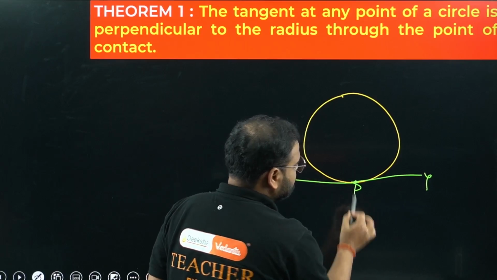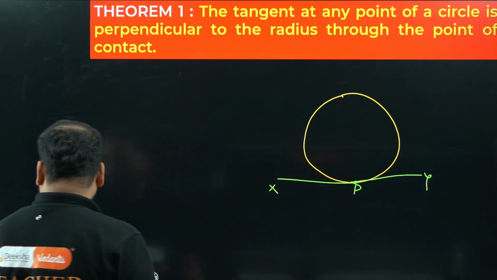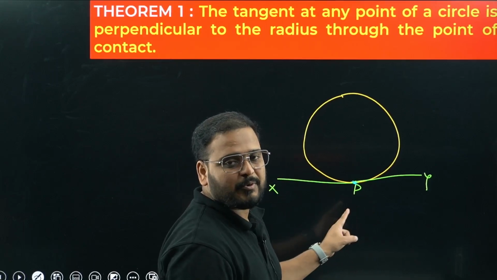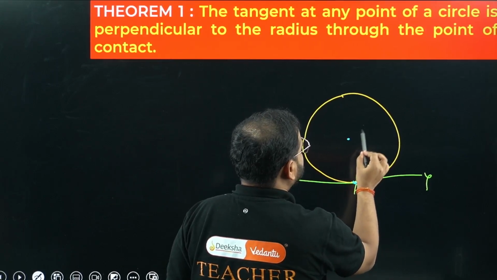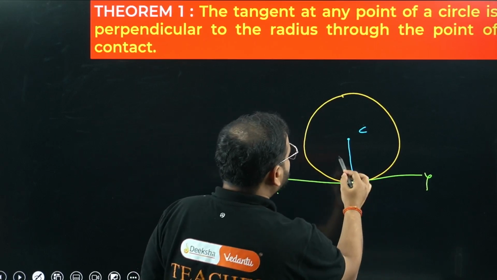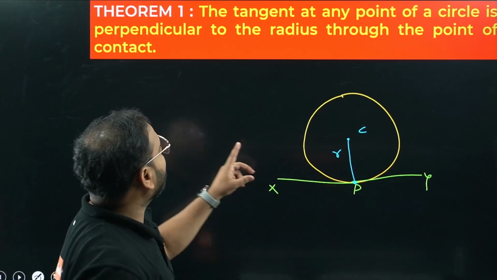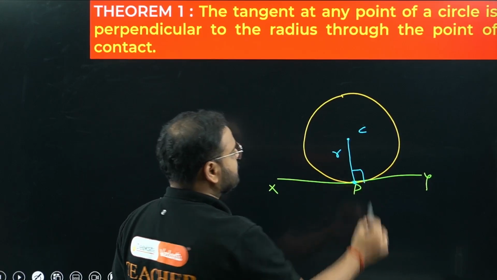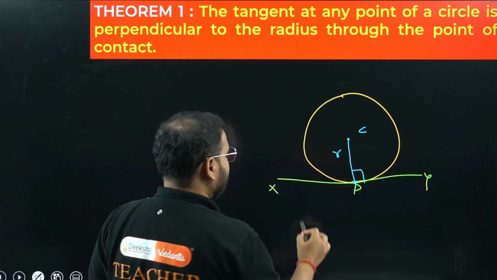How do you draw the radius through this point? Please check. If I talk about this point P, through this point how can you draw the radius? There will be somewhere the center C. Join them now, sir. That's the radius. So the radius through the point P will be what? Perpendicular to the tangent. Means this angle is always what, sir? Always 90 degrees.